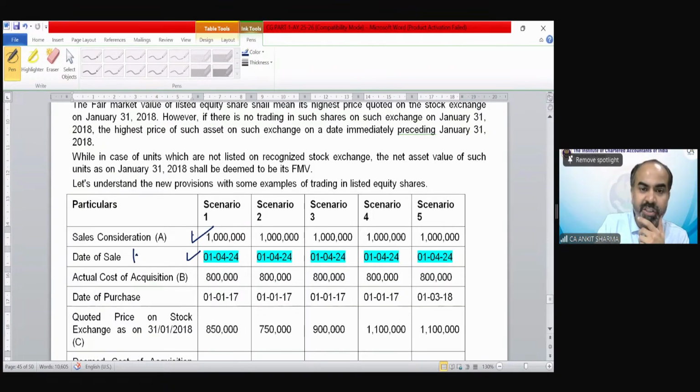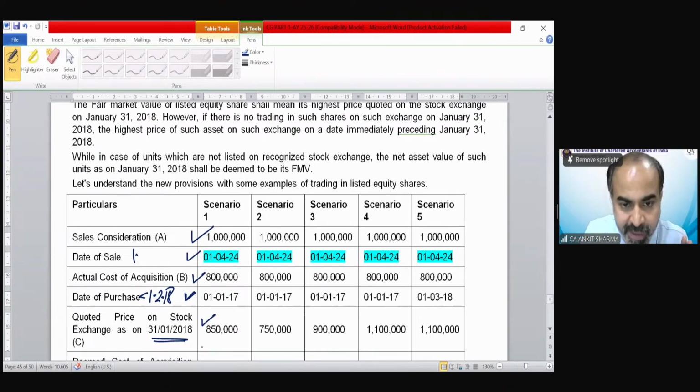So sale consideration is 10 lakh. Actual cost, 8 lakh, has been given in the question. Date of purchase is 1st January 2017, so that means it is before 1st February 2018. We are assuming that on these shares, STT has been paid at the time of sale and purchase both. FMV on 31st January 2018 has been given in the question, and that is 8,50,000.